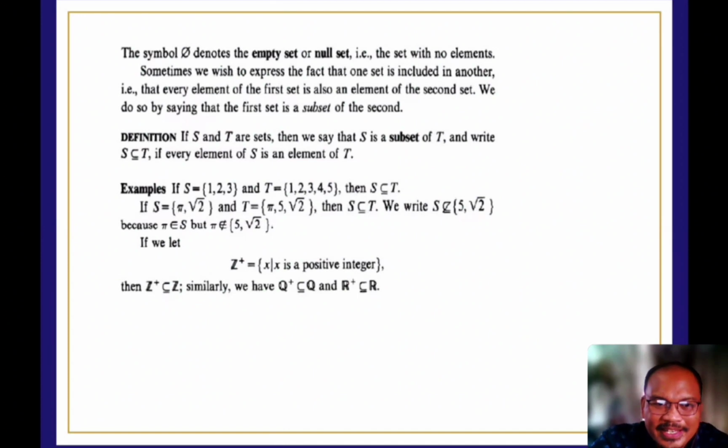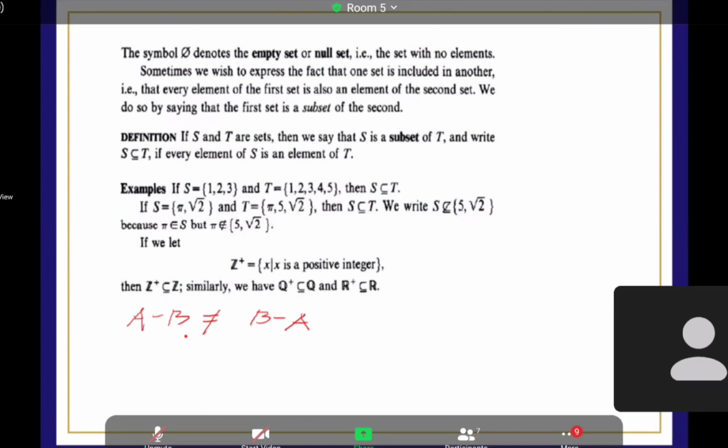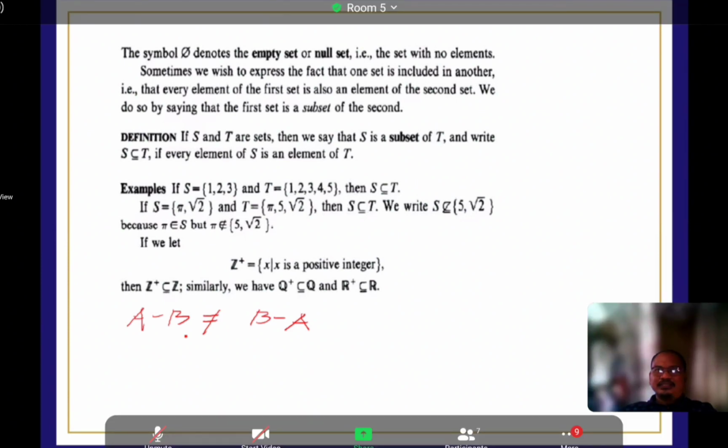Okay, let's go back. Kanina nag-introduce ako ng A minus B is not equal to B minus A. Bakit kaya? Set A and B are two sets. Okay, I will give you a practical example.